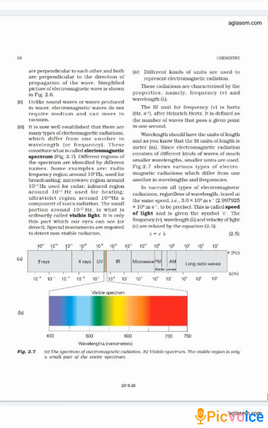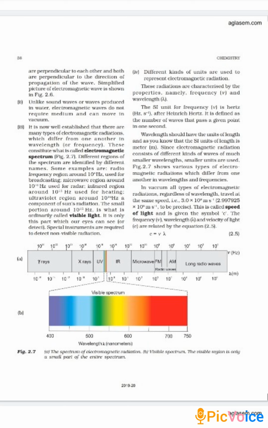So these electromagnetic radiations generate electric and magnetic fields, isn't it? And these oscillating electric and magnetic fields generated by these charged particles are perpendicular to each other, okay? And they are also perpendicular to the direction of propagation of the wave. These waves do not require any medium for their propagation, students. This we have already studied, that these electromagnetic radiation type waves do not require any medium for their propagation.